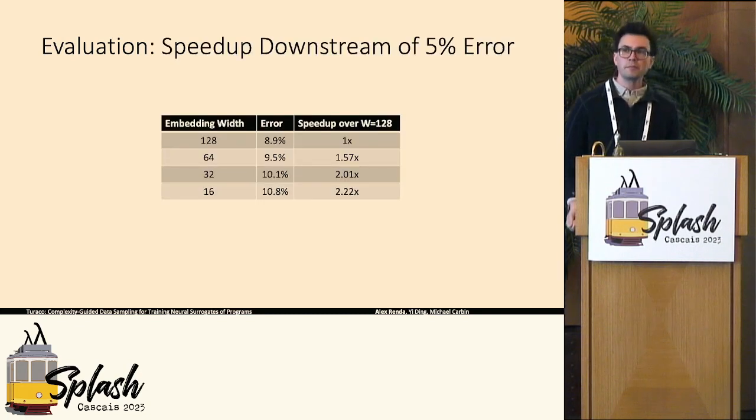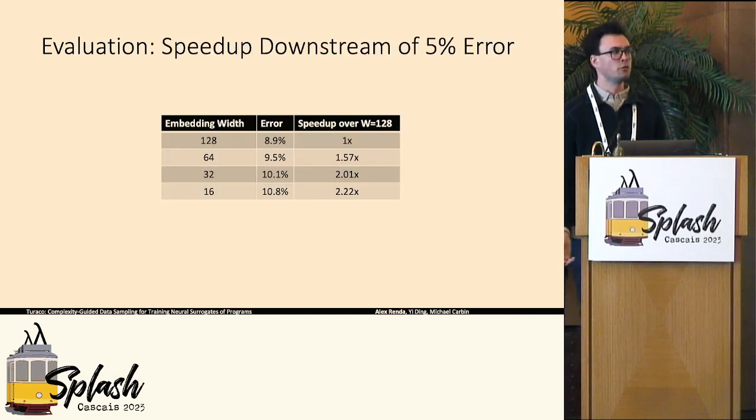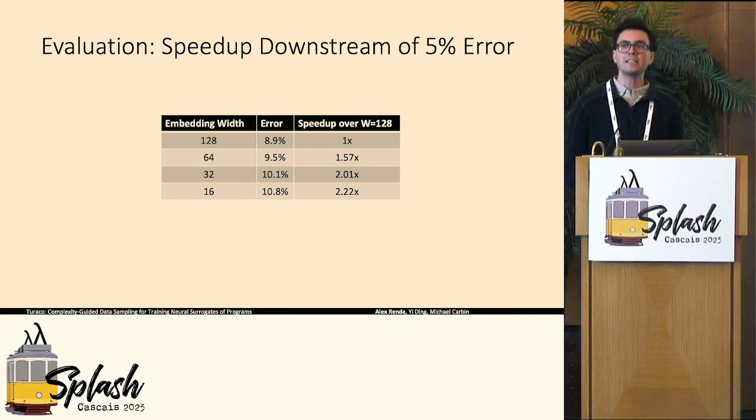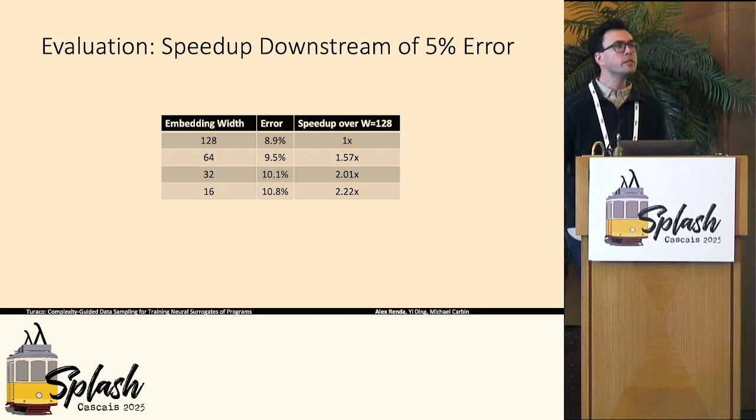And so 5% probably doesn't sound like a lot to people in this room, but I want to talk you through what this means in the machine learning context, because a 5% improvement in error can actually make a real difference in downstream applications. In some prior work, we were developing a surrogate of a program to try to have the fastest possible approximation of this program that had no more than a 10% additional error compared to the original program. And to do this, we performed this hyperparameter search on the size of the neural network.